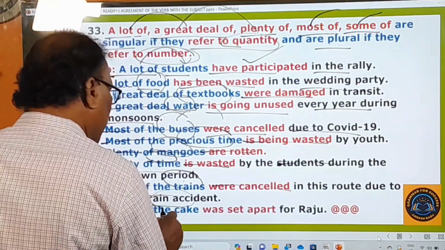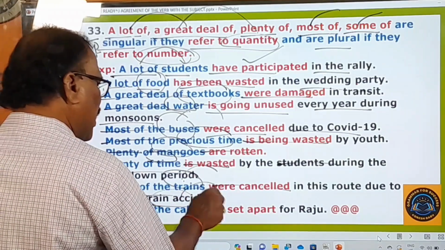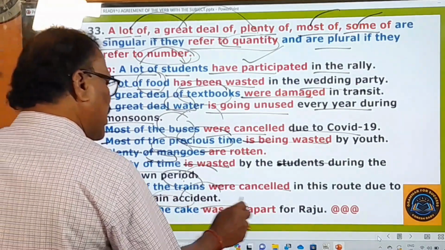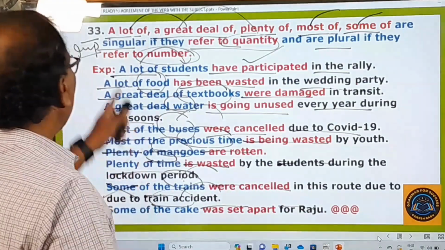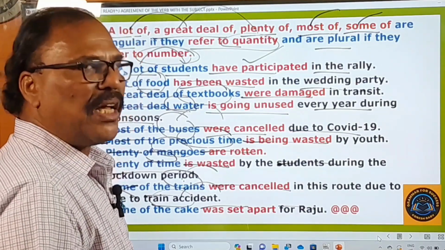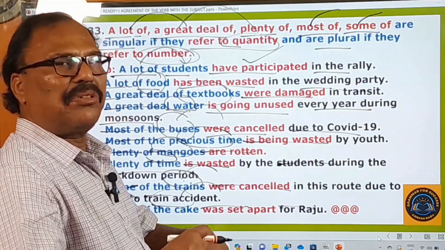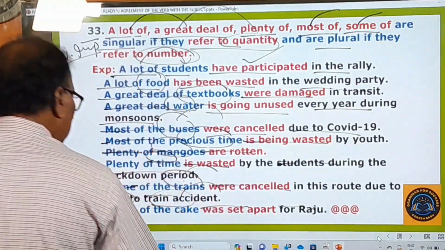One more example. Some of the cake is a singular noun, uncountable noun, singular one, singular verb. Okay. Some of the cake was set apart for Raju. It was set apart for Raju. So this is also a very important rule. Please watch this video again and again so that you can benefit to a larger extent. Okay. Right. Now let's go to the next rule.